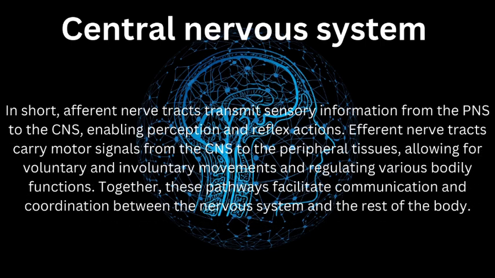In short, afferent nerve tracts transmit sensory information from the PNS to the CNS, enabling perception and reflex actions. Efferent nerve tracts carry motor signals from the CNS to the peripheral tissues, allowing for voluntary and involuntary movements and regulating various bodily functions. Together, these pathways facilitate communication and coordination between the nervous system and the rest of the body.